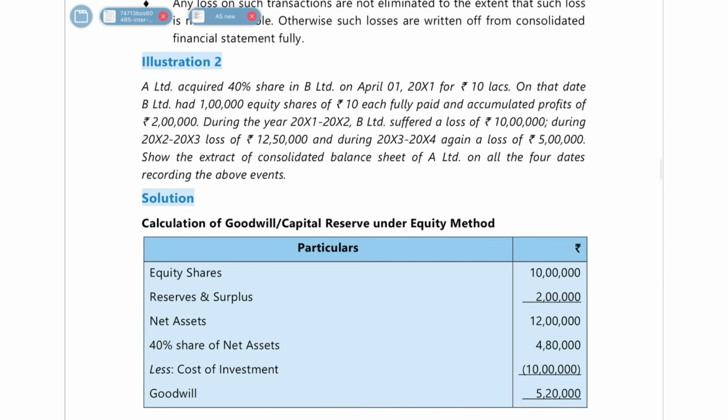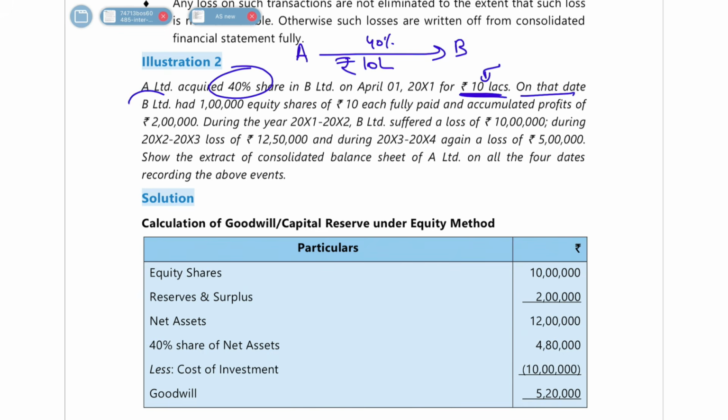Okay, now let's move on to illustration number 2, which says that there is A Limited which acquired 40% in B Limited for 10 lakh rupees. And then B Limited had 1 lakh equity shares of 10 each fully paid. Wait, let's go step by step. So first what they are saying is that A Limited has acquired 40% in B Limited and it has given 10 lakh rupees to get that. Cost of investment is 10 lakh rupees. Or we can say the amount paid to get that investment is 10 lakh rupees.